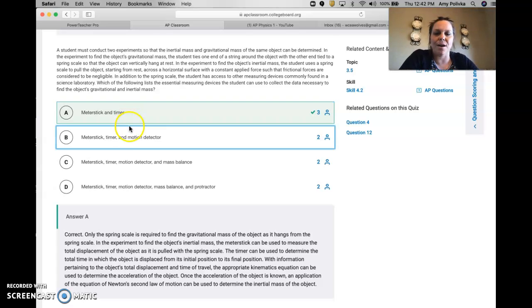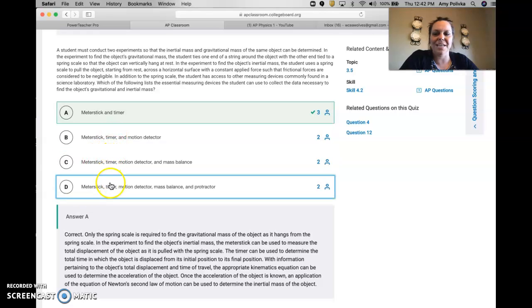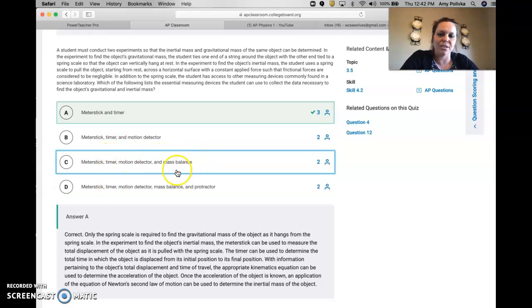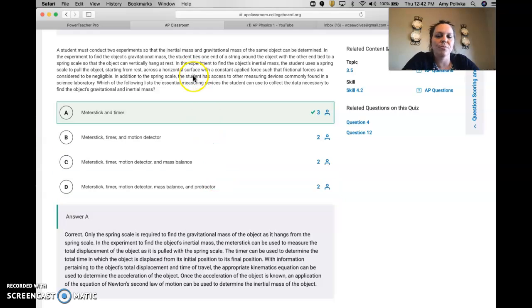A lot of you guys picked out that you definitely need a meter stick. You definitely need a timer. But then you added all this extra stuff. And remember, if we have a spring scale, as they do in this case, we don't need the extra stuff.